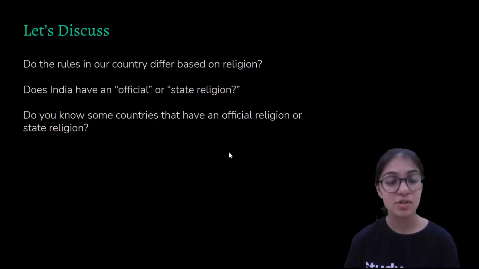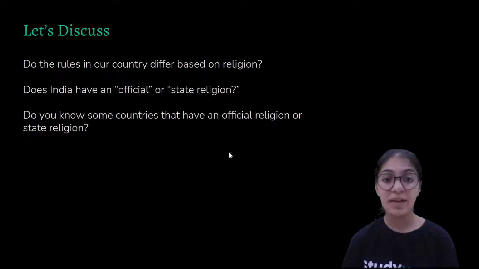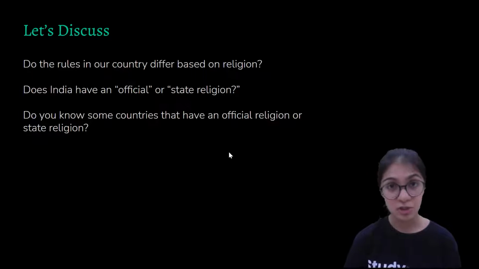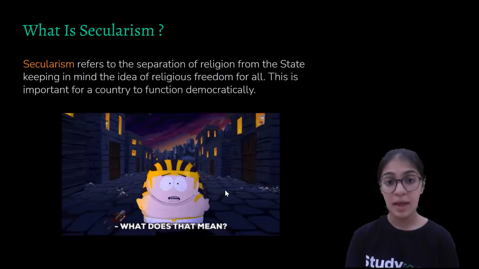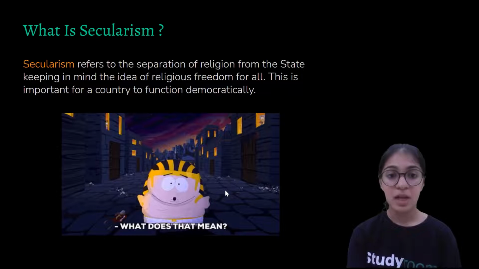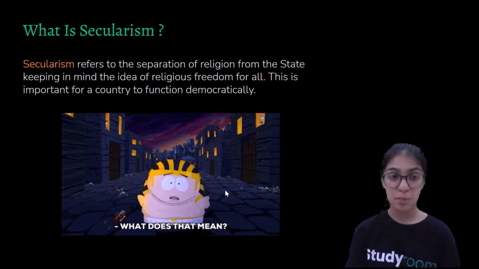The very first question is: do the rules in our country differ based on religion? Does India have an official or state religion? Do you know some countries that have an official religion or state religion? So all the topics that we are going to cover in this chapter will answer the questions that have been mentioned.